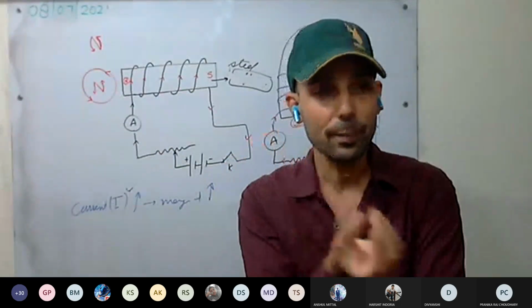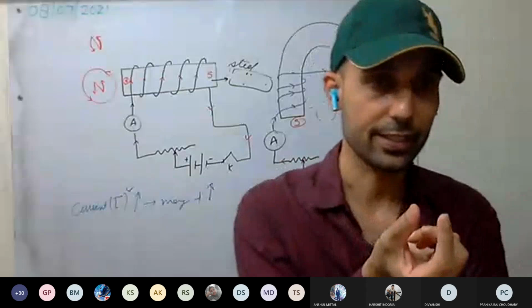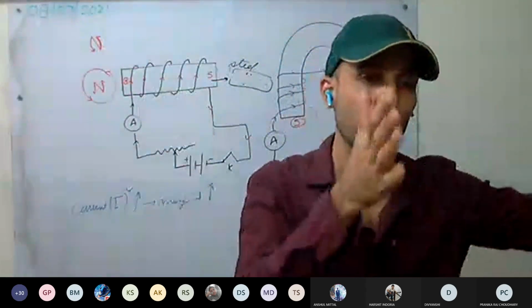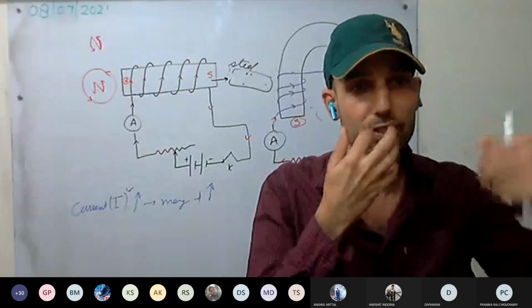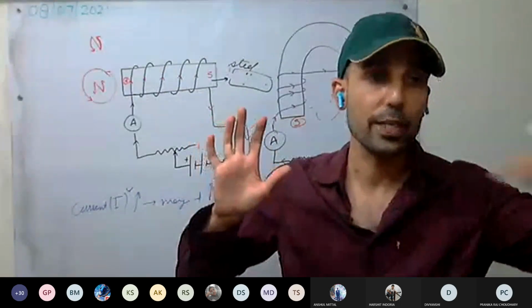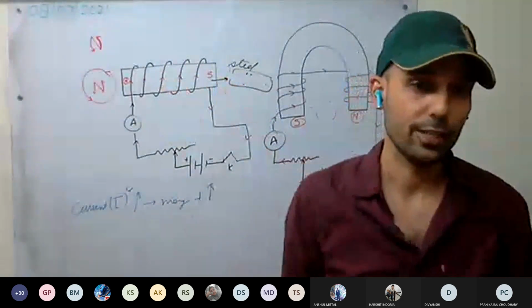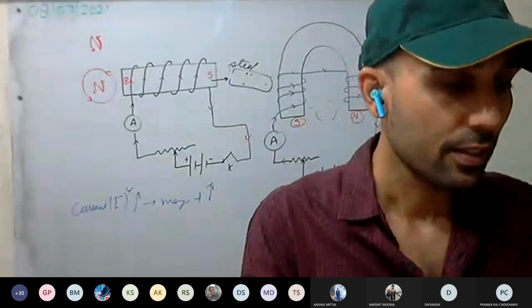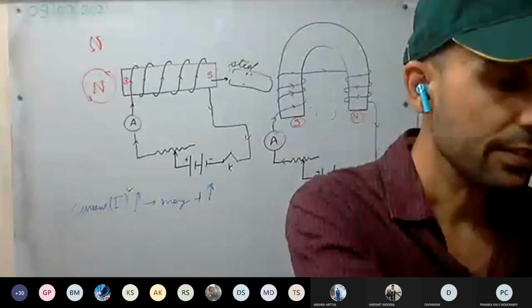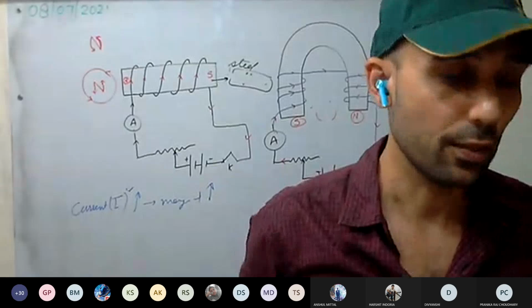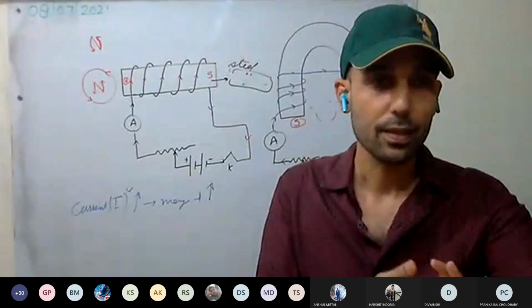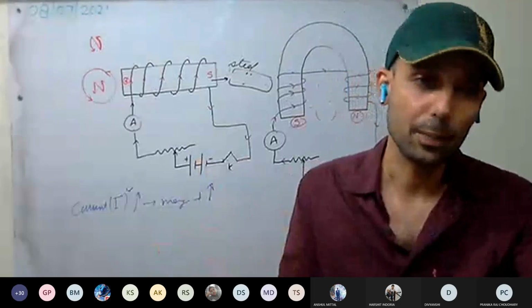Like the bar magnet you have at home, they are permanent magnets. Electromagnets are very strong. They can even pick up cars, or even a truck. Depending on the size of the magnet, the amount of coils wound and the amount of current passing, it will be a very, very strong magnet. So first, electromagnets are made up of soft iron, whereas permanent magnets are made up of steel. Electromagnets have temporary magnetism, whereas permanent magnets have permanent magnetism.